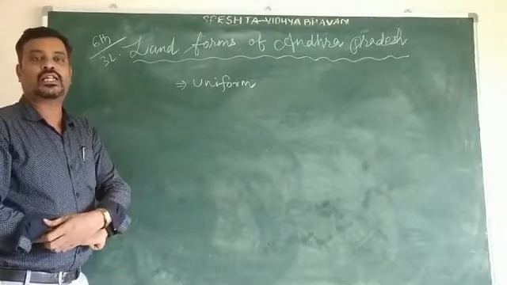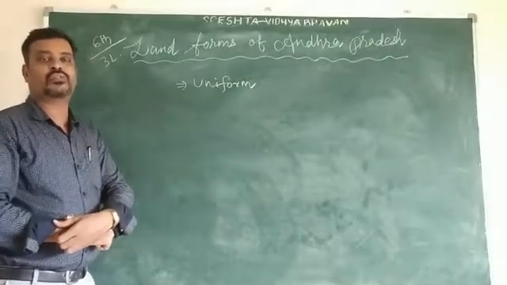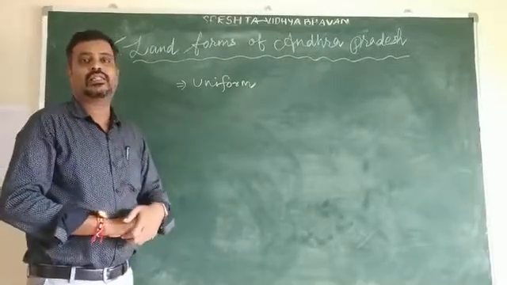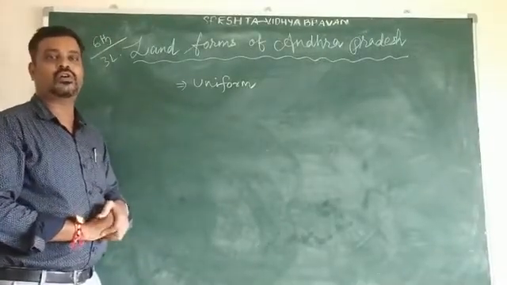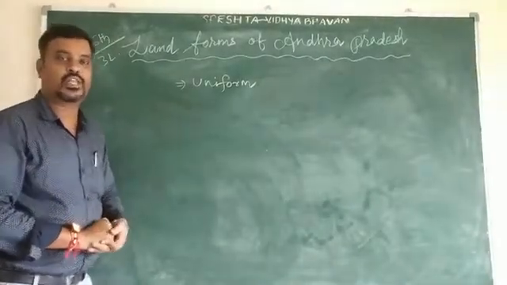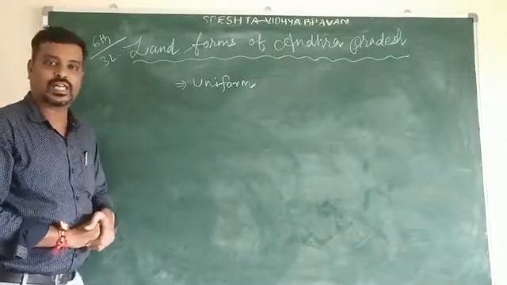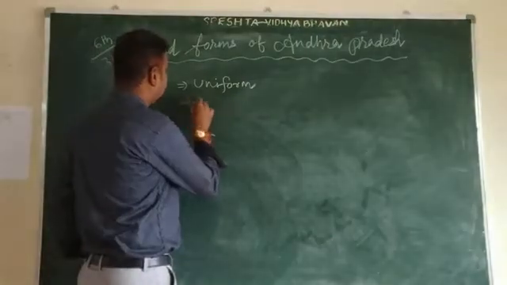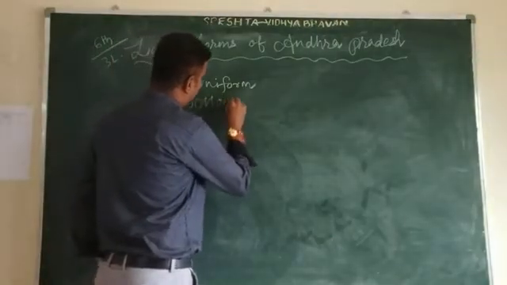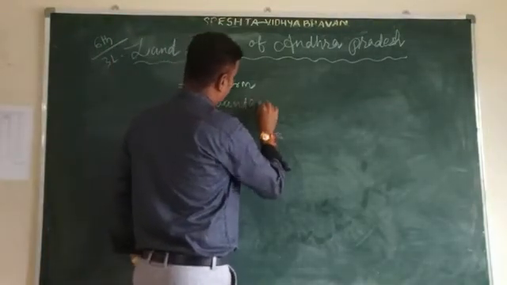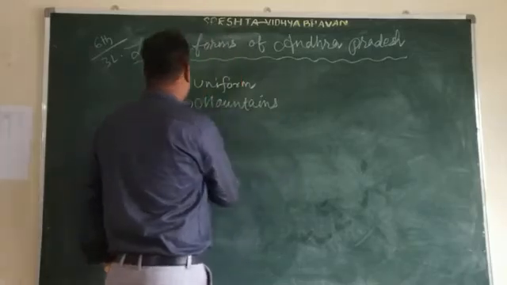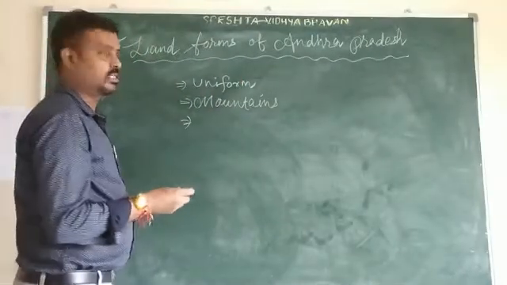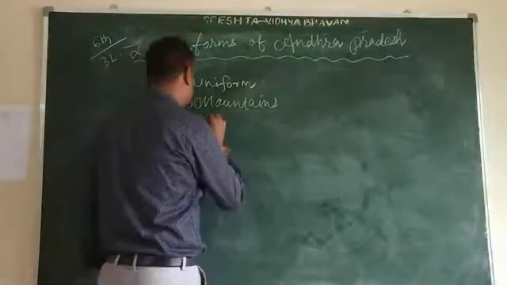So there are three kinds of landforms on the earth. On the earth the landforms are divided into how many parts? Three parts. So what are they? The first one is mountains. The second one is plateau.